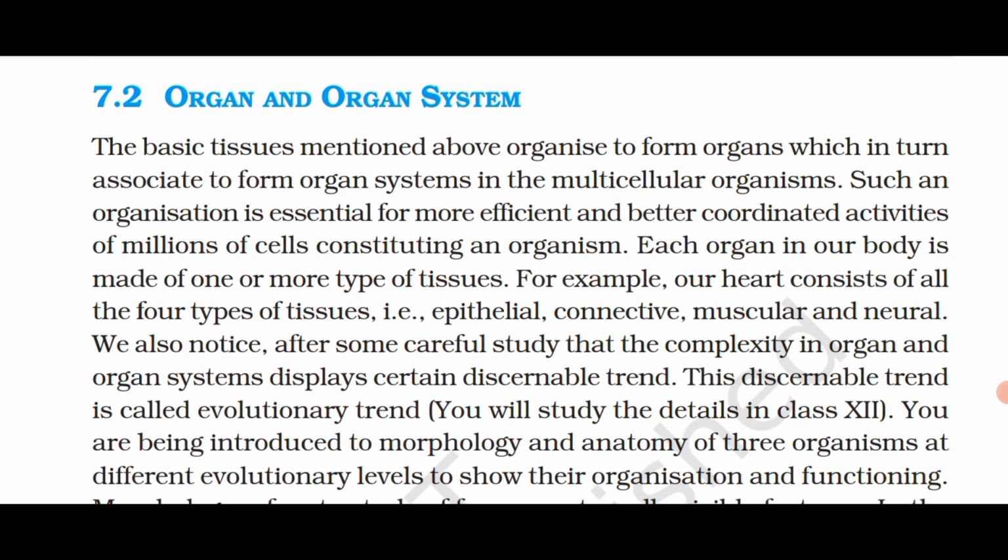7.2 Organ and Organ System. The basic tissues mentioned above organize to form organs, which in turn associate to form organ systems in the multicellular organisms. Such an organization is essential for more efficient and better coordinated activities of millions of cells constituting an organism.